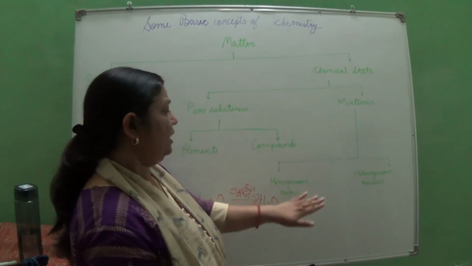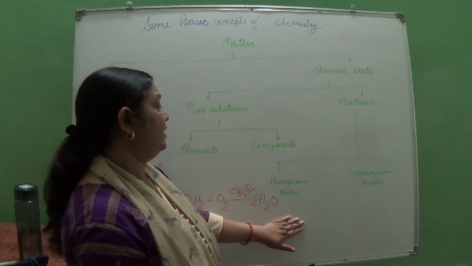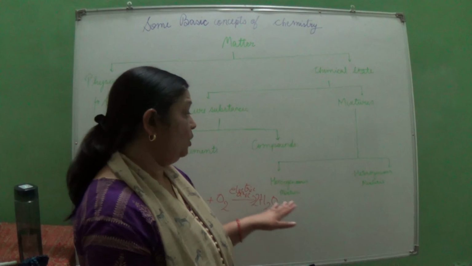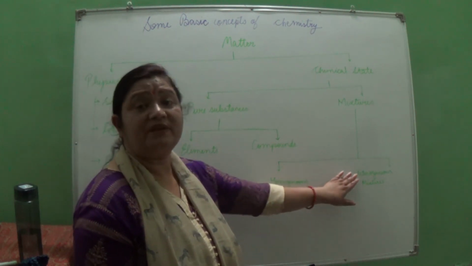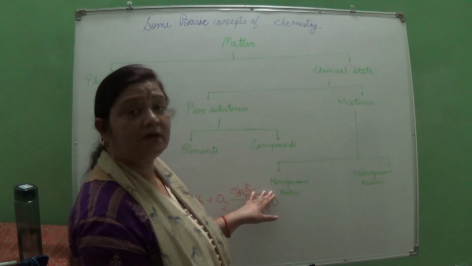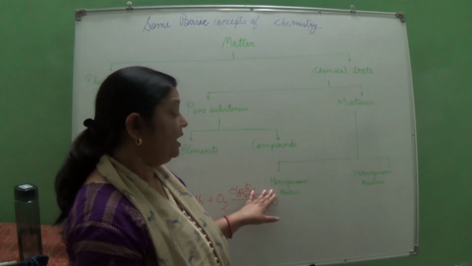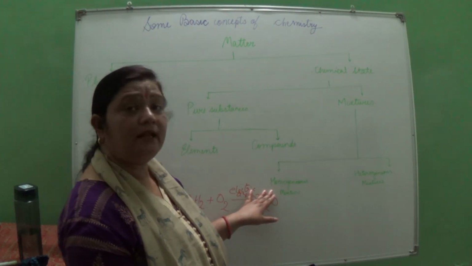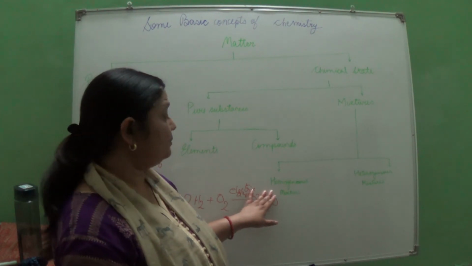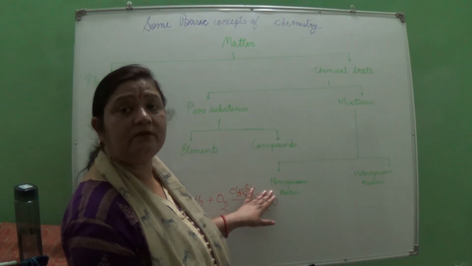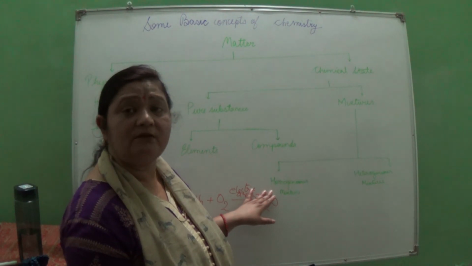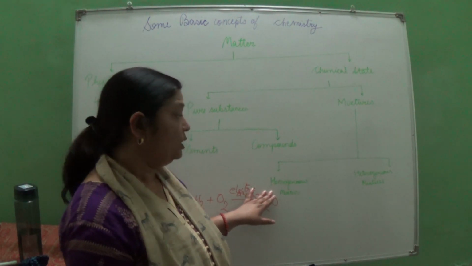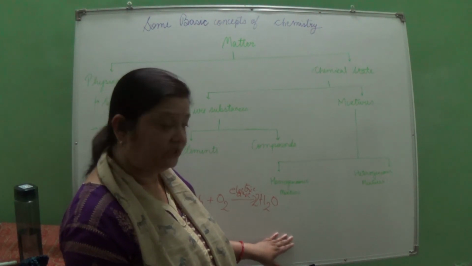This mixture is again divided into two: homogeneous mixture and heterogeneous mixture. Homo means same, hetero means different. When we talk about a homogeneous mixture, it means the components are in an even form. For example, if we take sugar and water, when you dissolve sugar in water, can you make out the sugar and the water individually? No. So that is an example of a homogeneous mixture.